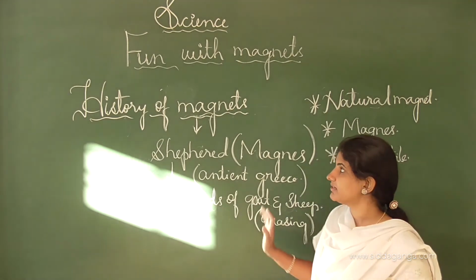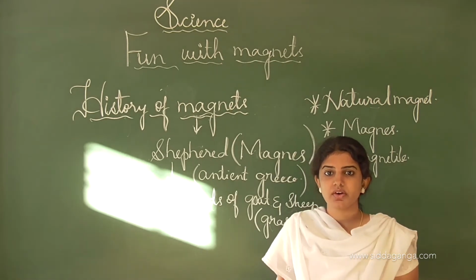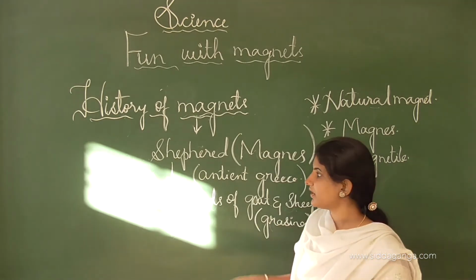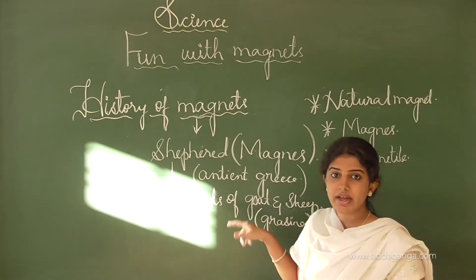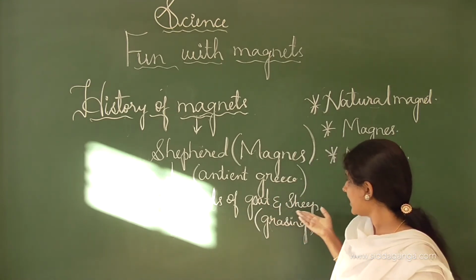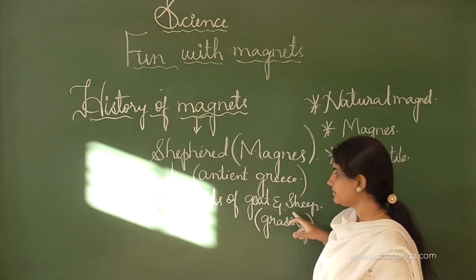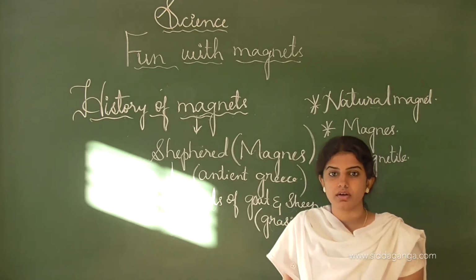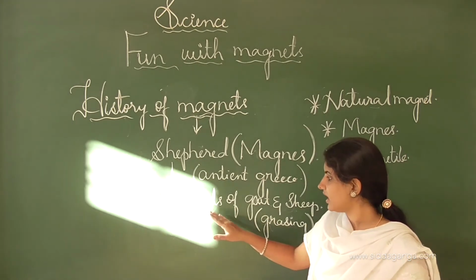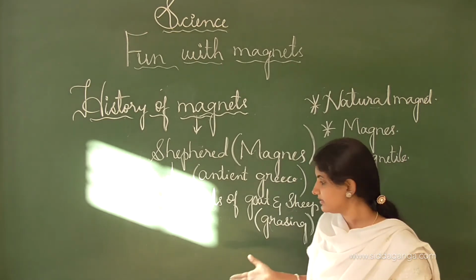Once again I will tell you the history of the magnet. A long time ago, the magnet was discovered incidentally, and there was a shepherd known as Magnus who lived in ancient Greece, and he used to take herds of goats as well as sheep. A herd is nothing but a group of goats or sheep. He took the herds to the mountain for grazing these animals.